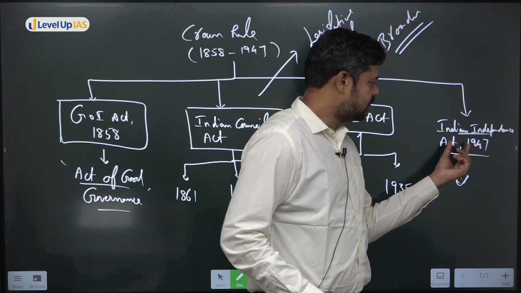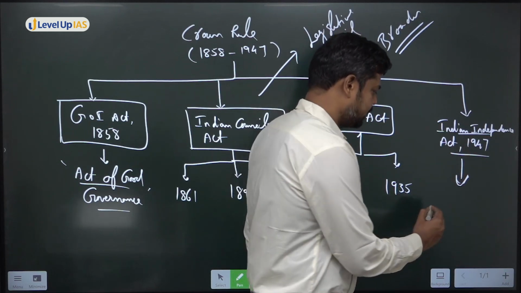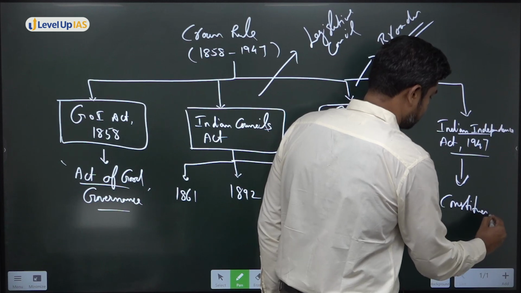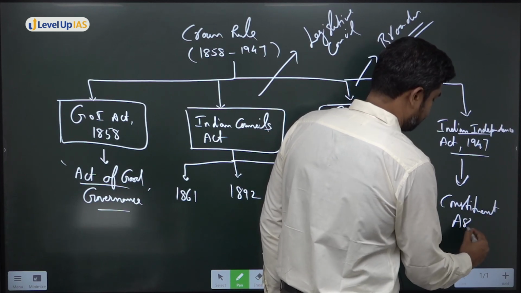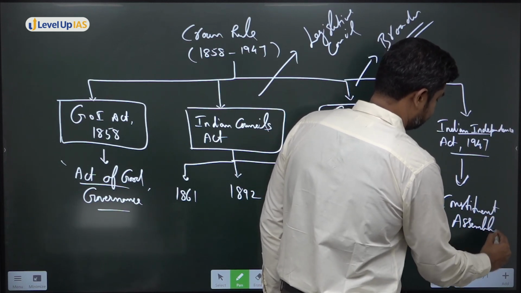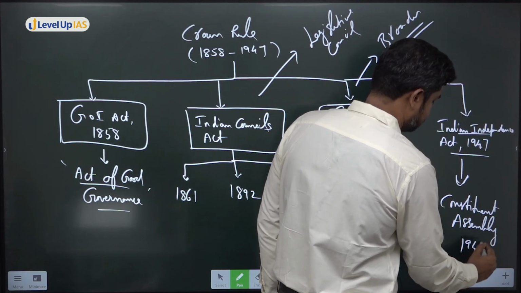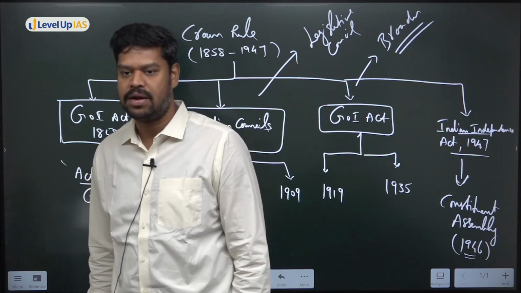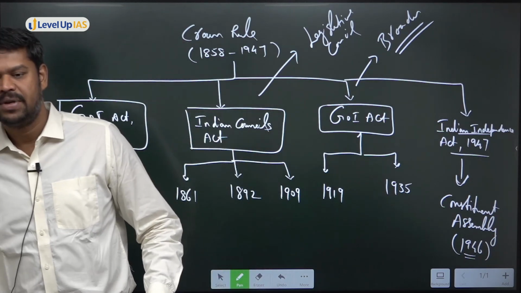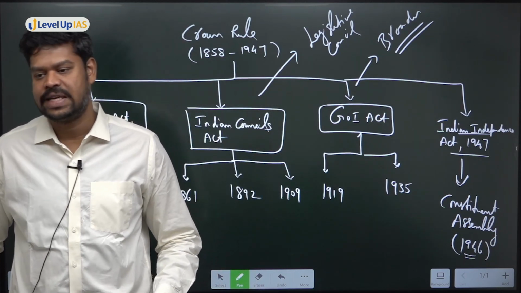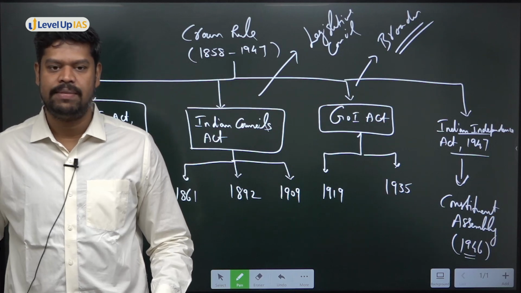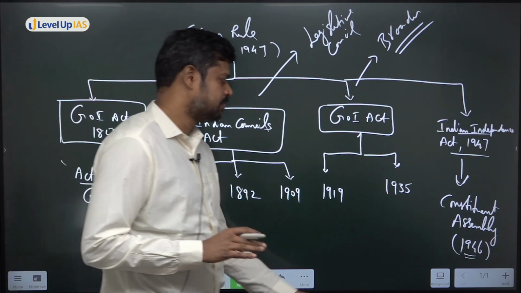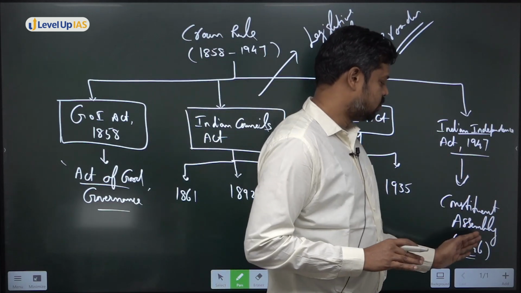But otherwise it was made an independent state. However, after Indian independence, there was something which is called a Constituent Assembly. When was the Constituent Assembly of India established? Can anyone tell me? Very good, 1946. And this Constituent Assembly was established based on a specific plan. What was the plan? Very good, it was established based on the Cabinet Mission Plan, which I'll subsequently discuss. So the Cabinet Mission Plan is based on a Constituent Assembly.